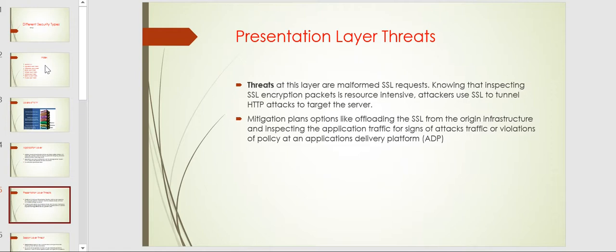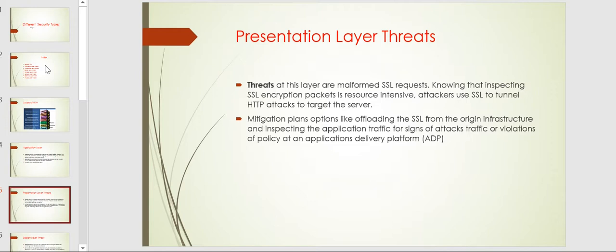SSL encryption is resource intensive, and attackers use SSL tunnels to carry out HTTP attacks and target the server. When you are choosing SSL certificates, you must have known certifications.